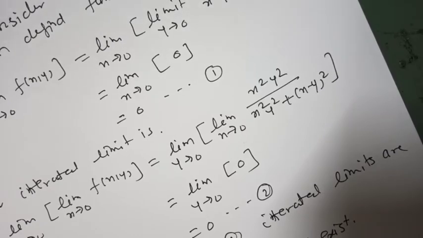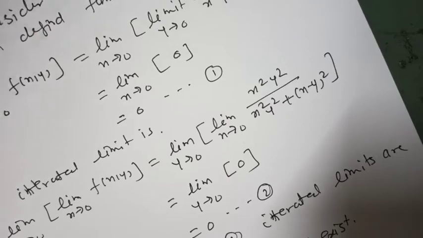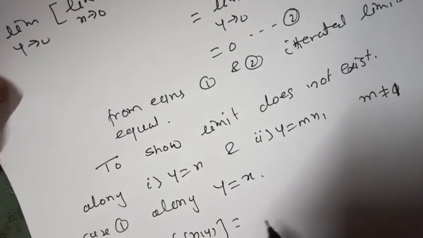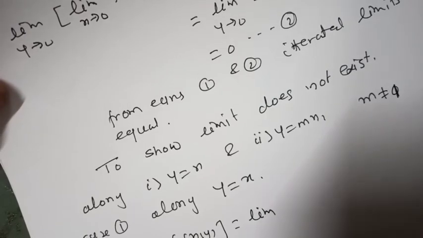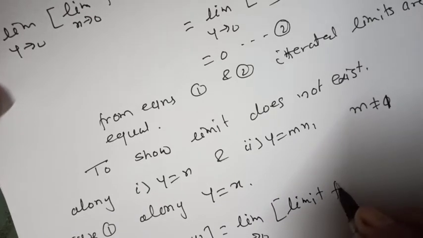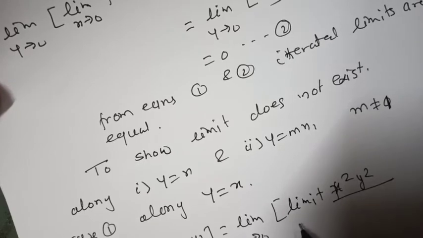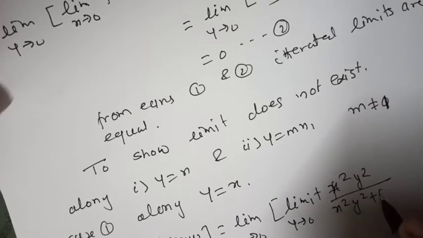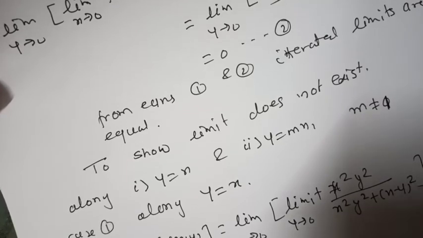limit as y tends to 0, x tends to 0 of f of x y is equal to limit as x tends to 0 of limit as y tends to 0 of x square y square upon x square y square plus x minus y whole square.